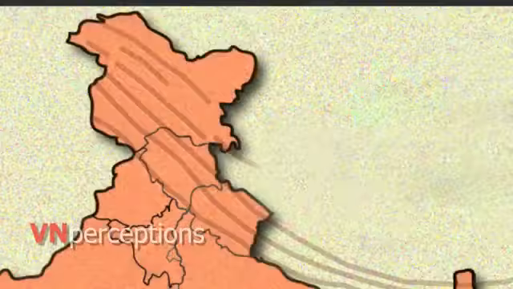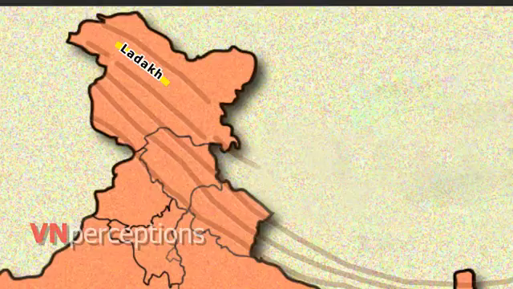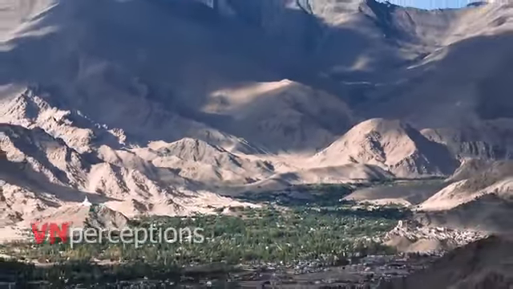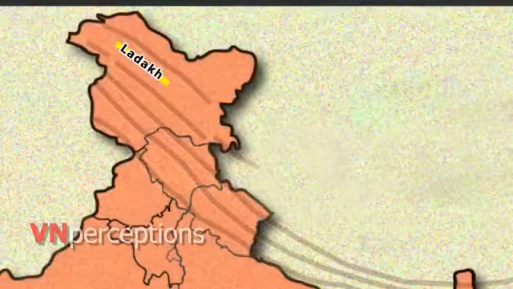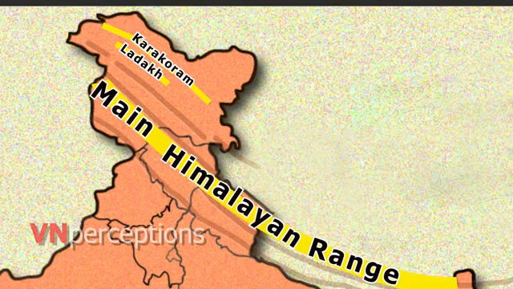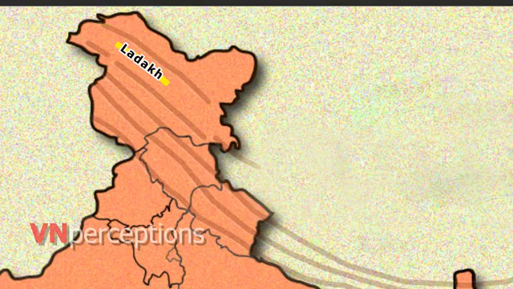The next one is the Ladakh Range. It is more or less like a huge high-altitude plateau region. It is located between the Karakoram Range and the main Himalayan Range. It lies in the rain shadow area. The entire Ladakh region can be described as a cold desert.